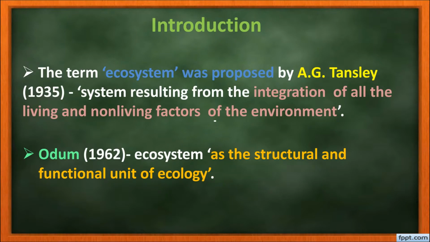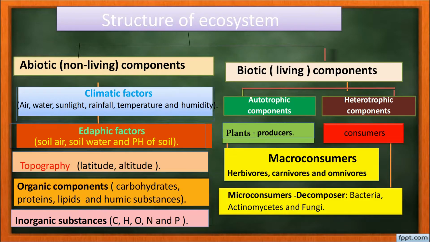A.G. Tansley defined this ecosystem as a system resulting from the integration of all living and non-living factors of the environment, and he proposed the term ecosystem. Odum in 1962 defined ecosystem as the structural and functional unit of ecology. Now the structure of ecosystem.